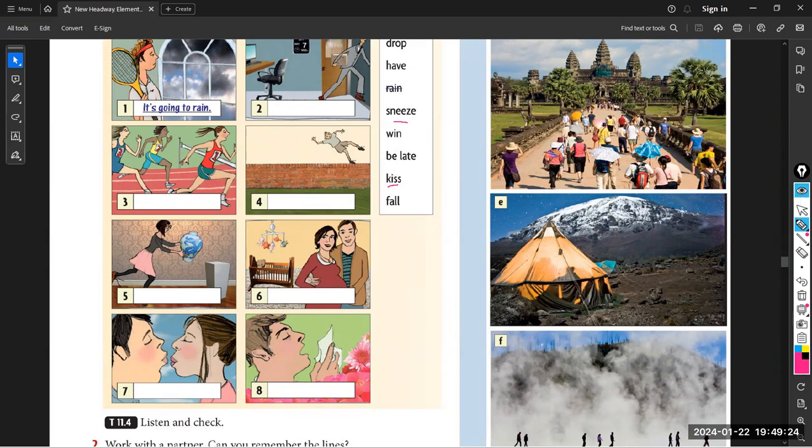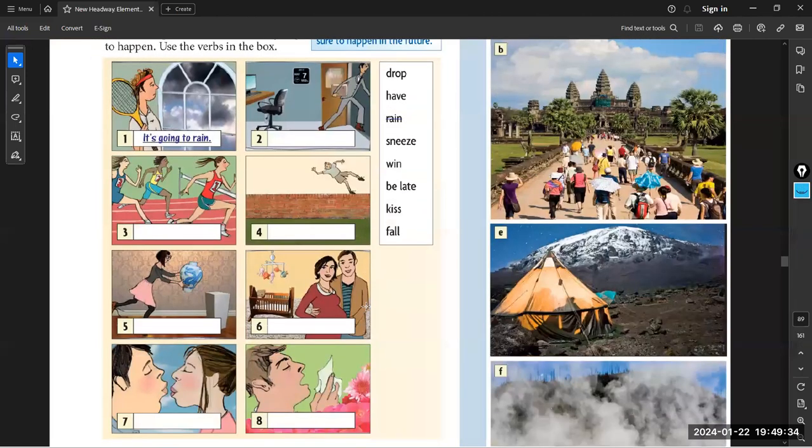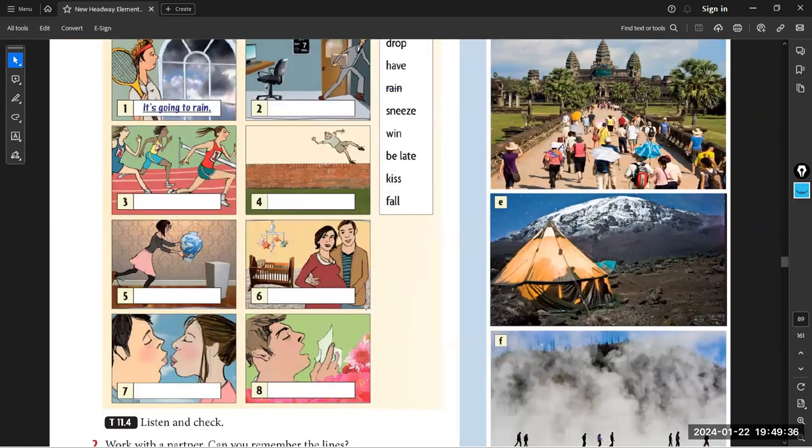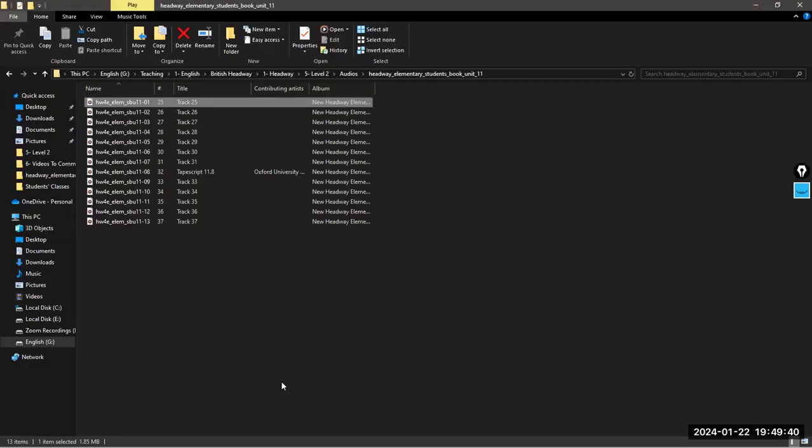So notice that going to is in certain places, I can use it about now. Or I can use the present continuous, absolutely. But we have a recording, maybe we have a mistake. It is 11.4. No, anything is wrong. Is correct. We will check this out. Maybe you have a mistake.